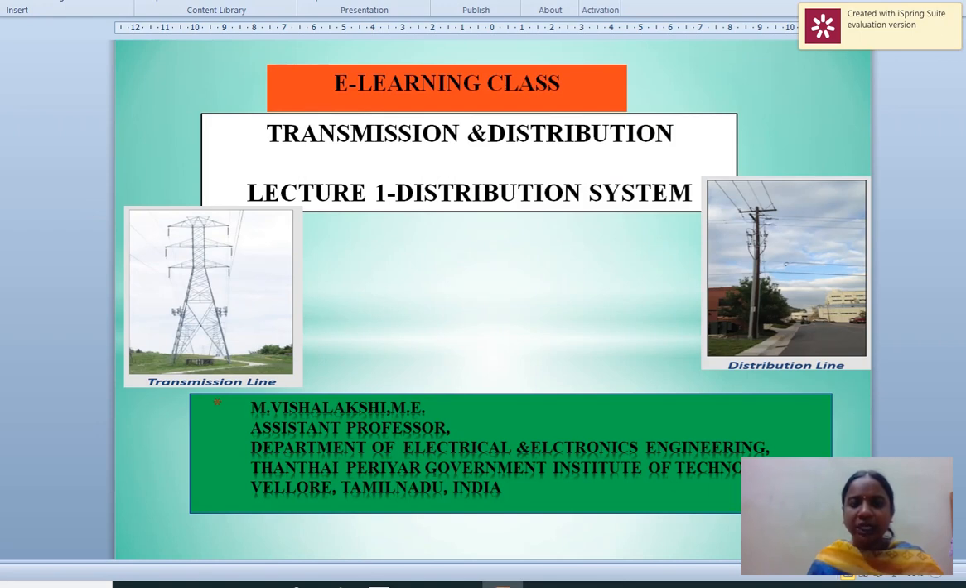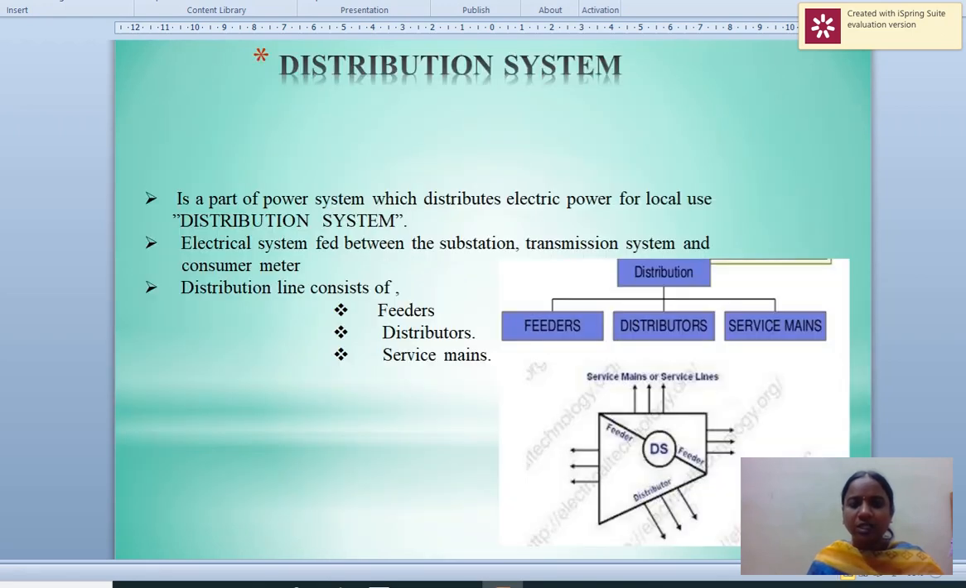Welcome to e-learning class. Today's topic is distribution system. The distribution system connects all the loads and distributes power to the different localities. It is the part of the power system which distributes electrical power for local use, feeding between the substation, transmission system and consumer need.